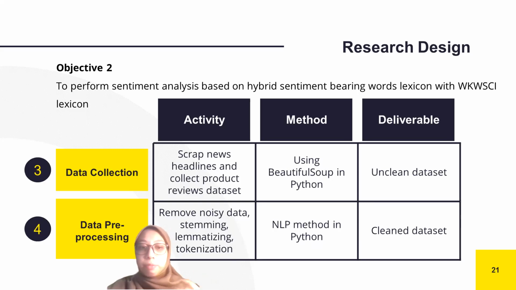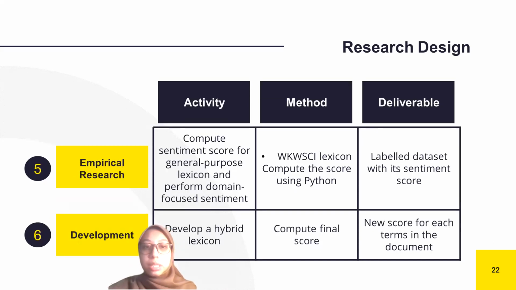And with all the noisy data, we need to do the data pre-processing. In data pre-processing, we remove the noisy data, we do stemming, lemmatizing, and tokenization using NLP methods in Python. And then the output will be a clean data set. The third one for objective 2 is empirical research, which is in phase 5. In empirical research, we compute the sentiment score for the general purpose lexicon and perform domain focused sentiment. The method we use is the WKWSCI lexicon, and we compute the score using Python. The deliverable would be a labeled dataset with its sentiment score.